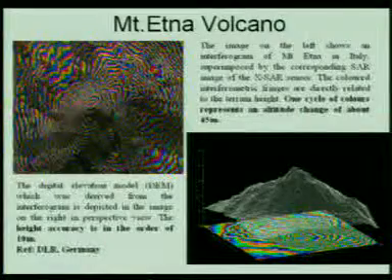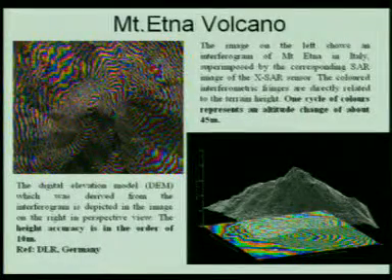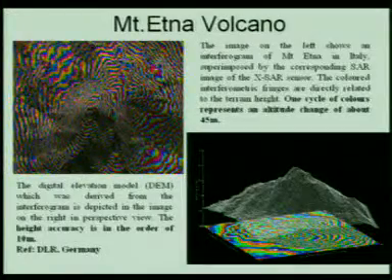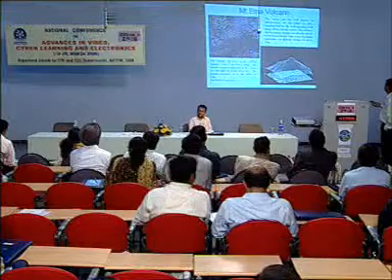And this is very important. This is the Mount Etna volcano, and this map is generated by DLR Germany, and you can see that the fringe width is very important. For each fringe the height accuracy is on the order of 10 meters, and one cycle of color represents an altitude change of about 45 meters. By this we can measure the height of the volcano. Why I have shown it: how we generate the fringe, and with the fringe, how we can get the height information. So these are the principles.